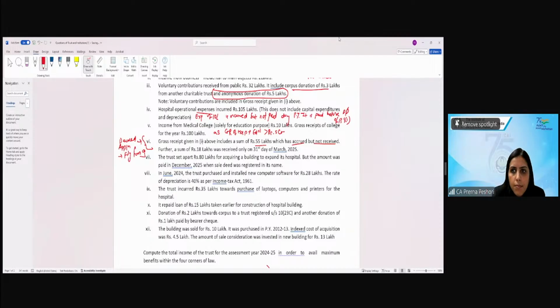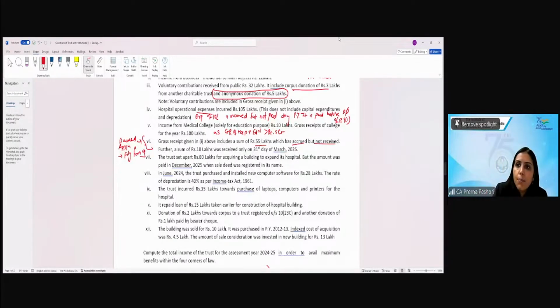No, ma'am. When it paid, at that time that will take. Yes, see, there are again two viewpoints with respect to this. So amount is set aside for the building. Now, even if you have not really registered the building, but it is set apart.